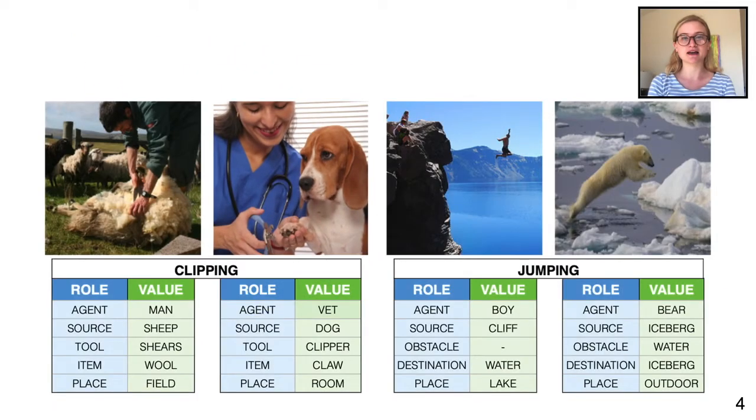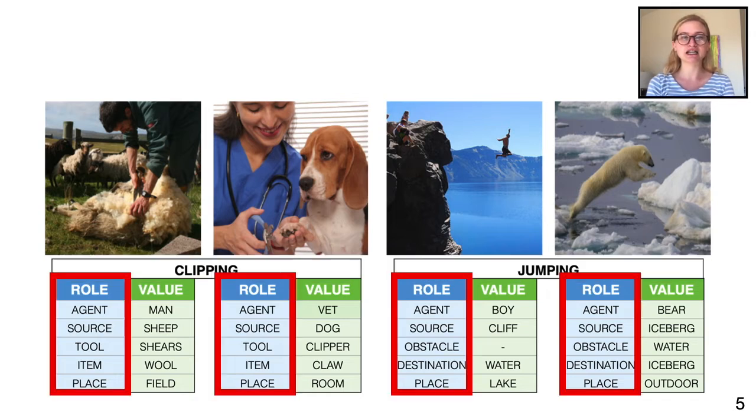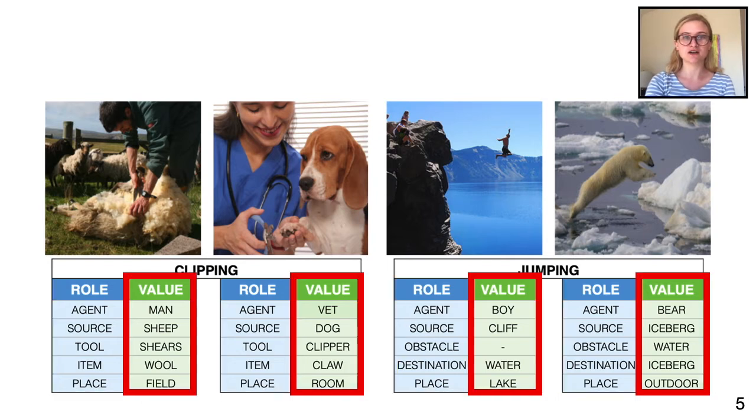Situation recognition is a method introduced several years ago which describes images by the primary action taking place in the image. Each action is associated with a collection of between 1 and 6 roles from the linguist author database FrameNet. For example, the roles associated with the verb clipping are the agent who is clipping, the source that they are clipping, the tool that they are using, the item they are clipping from the source, and the place where this is occurring. Each one of these roles has a corresponding value which is specific to the image.